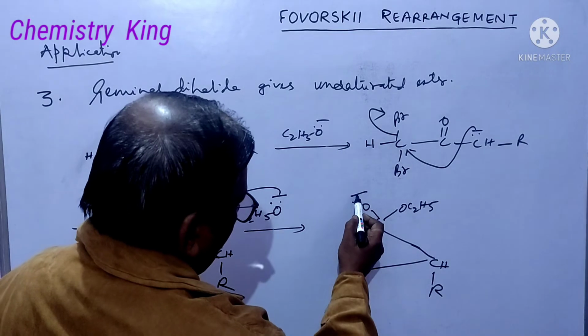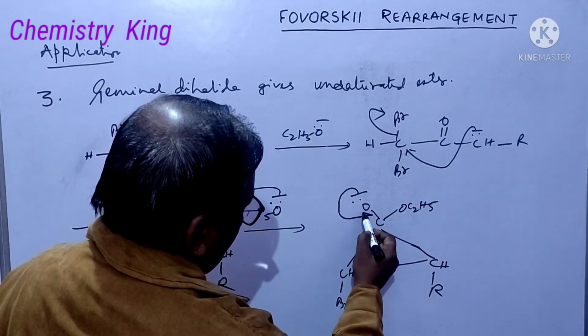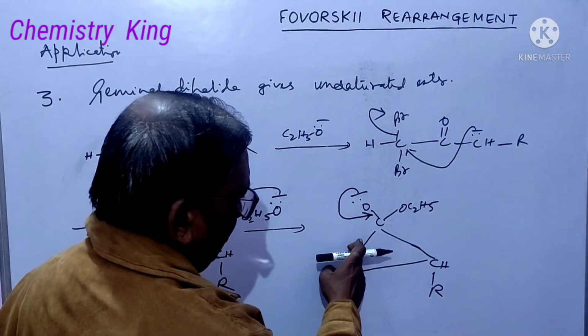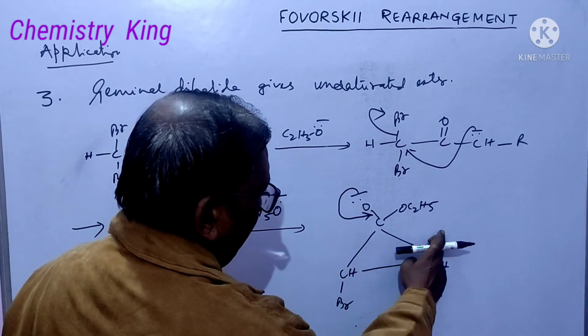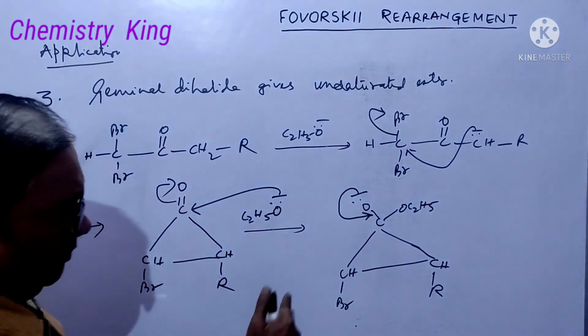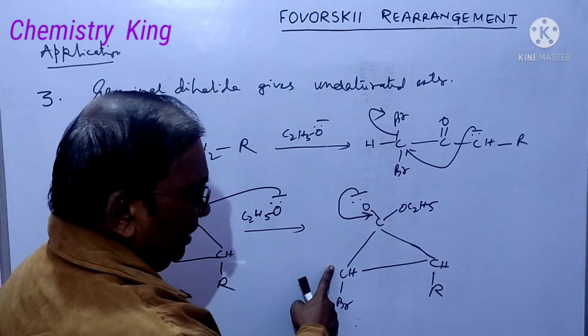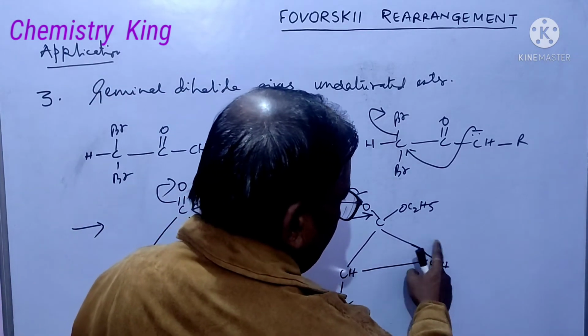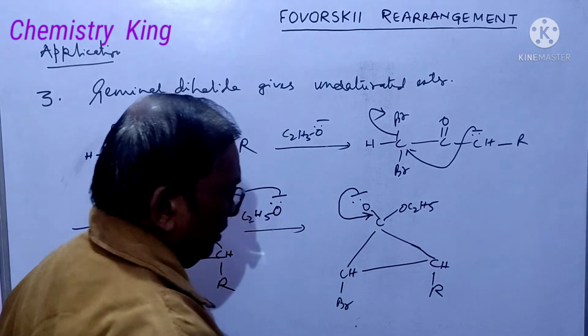Now, this negative charge will shift in this fashion. Then the question arises, which bond will break? Either this or this. If this bond breaks, negative charge will be here. And if this bond breaks in this fashion, negative charge will be here.